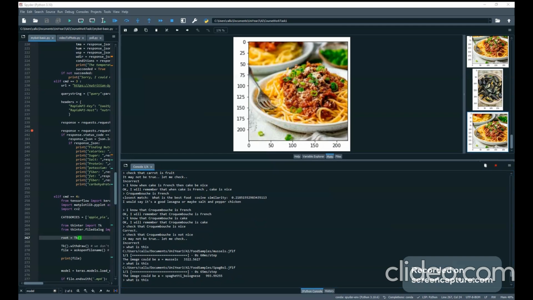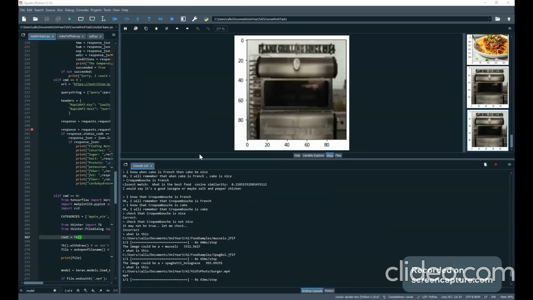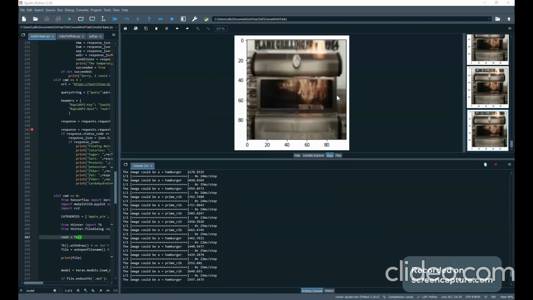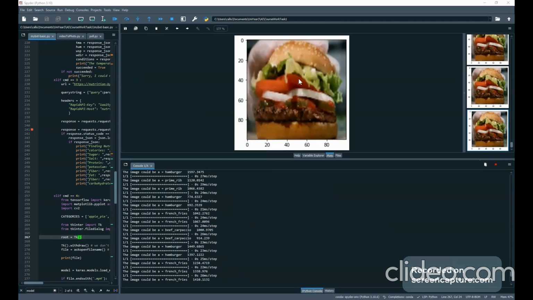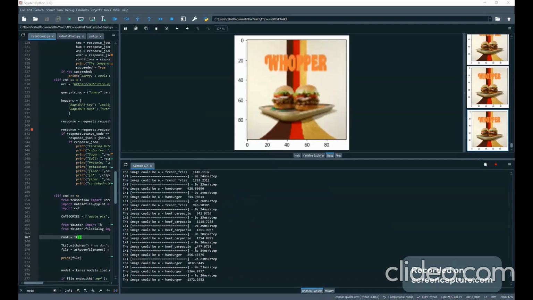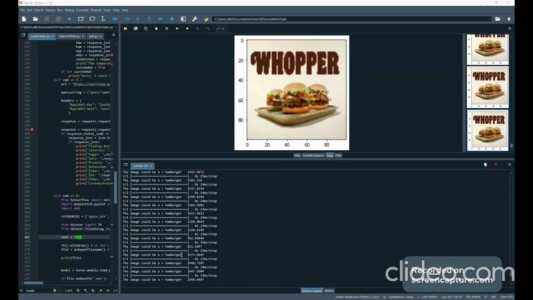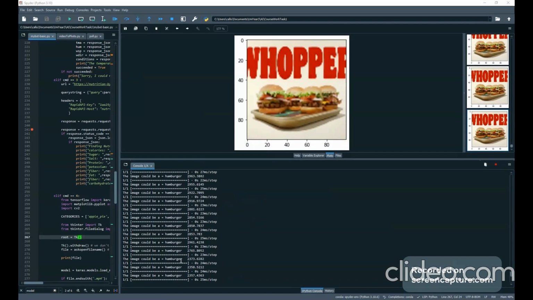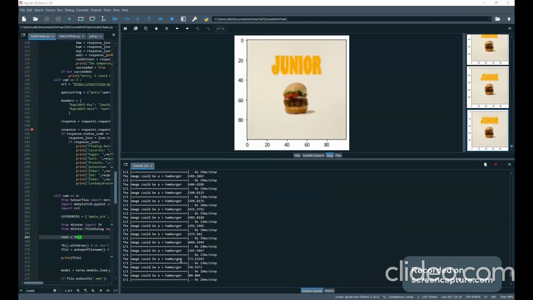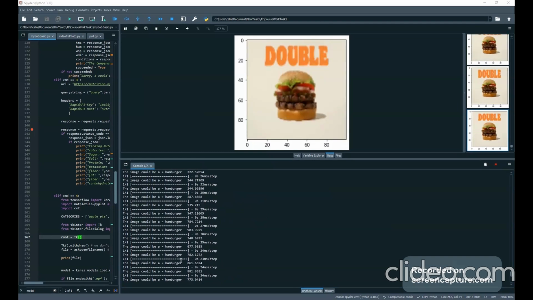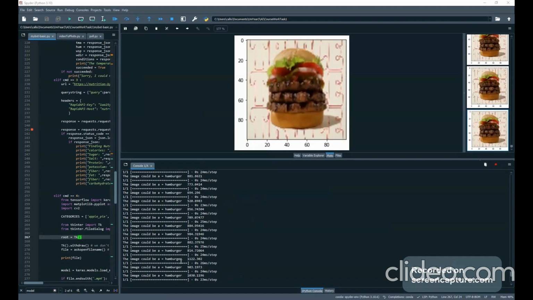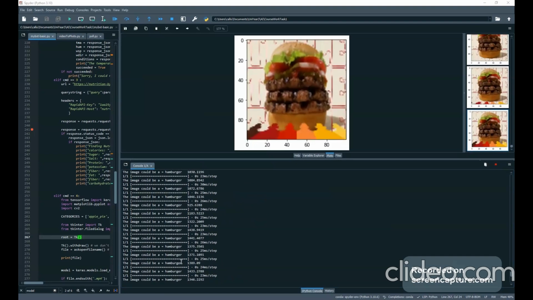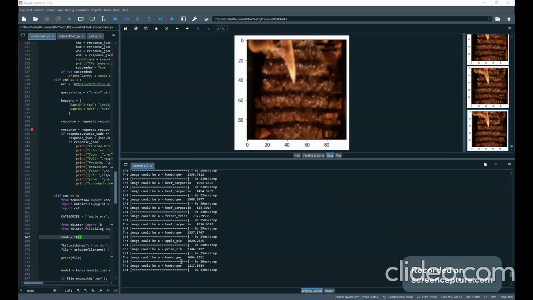Here's my sample video. And as you can see, it's going to run frame by frame through this video, and it's going to constantly try and tell us what is in every single frame. So a lot of burgers, but a lot of stuff that isn't that as well. We've got a couple of apple pies in there, mostly burgers, which is what you want to see.